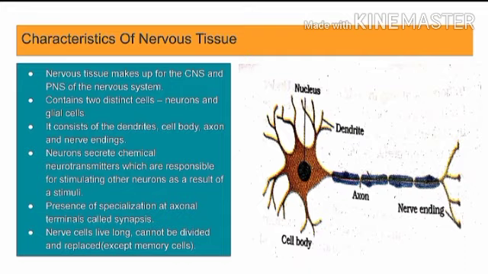Neurons secrete chemical neurotransmitters, which are responsible for stimulating other neurons as a result of a stimulus. There is a presence of specialization at the axonal terminal called synapses. Nerve cells live long and cannot be divided and replaced, except the memory cells. It is said that nerve tissue divides till 5 years of age.